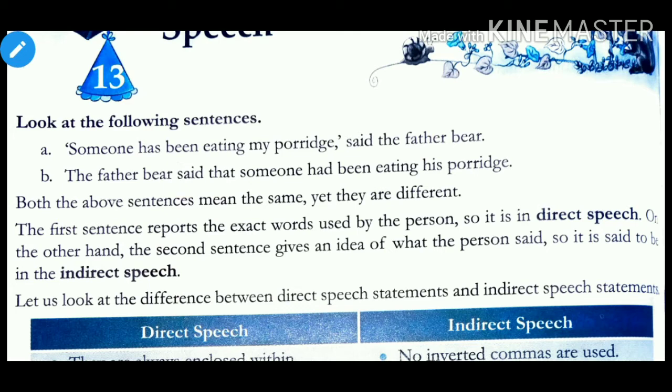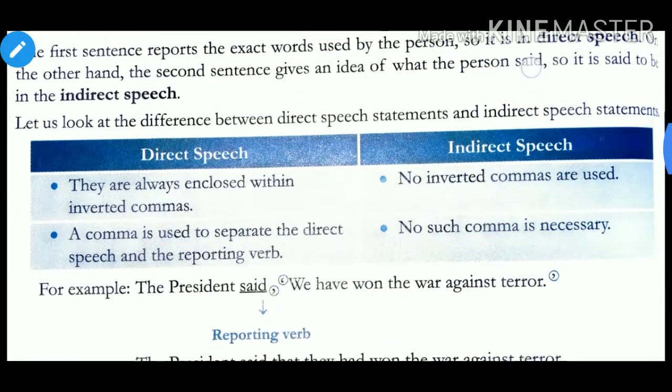The difference is that the first sentence reports the exact words. That means the words being said by the father bear are being written as they are. There has been no change. Okay. But what happens in the second sentence? In the second sentence, it gives an idea of what the father bear had said. Okay. So there is a change. So the first sentence is a direct speech and the second sentence is indirect speech. Let us see the difference between them.